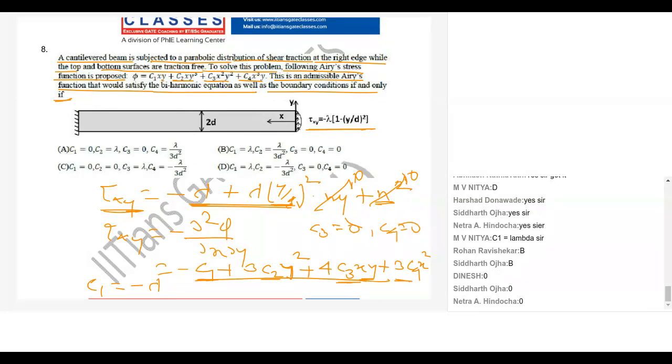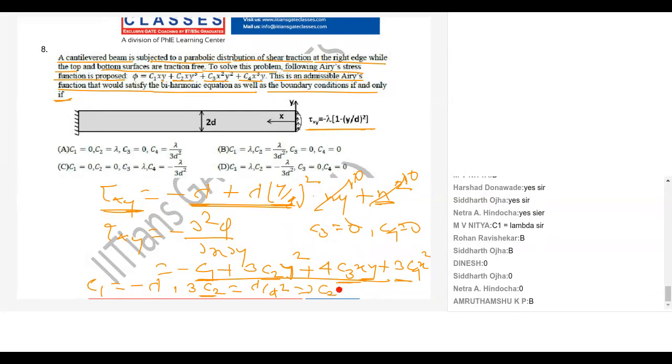And what is your 3C2 here? My 3C2 is equal to lambda by d square. So what is C2? C2 will be equal to lambda by 3 d square. And here a minus sign is there. Sorry, this minus became plus, right? So yeah, I think it is fine.